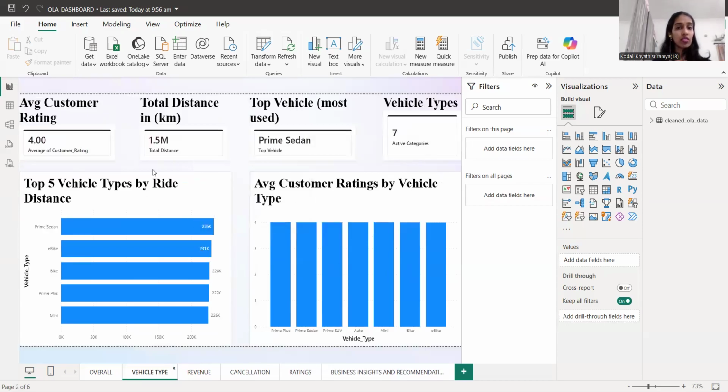There are seven types of vehicles, whereas prime sedan is used for almost all travels by customers. Customers prefer prime sedan and e-bike to travel to the places they want to go, like offices mostly. Economic options for short distance travel is also the reason for customers choosing prime sedan as their best traveling choice.